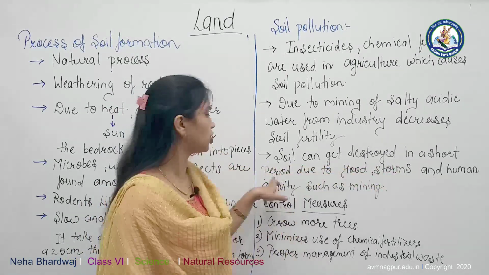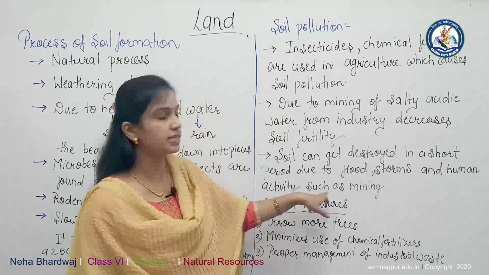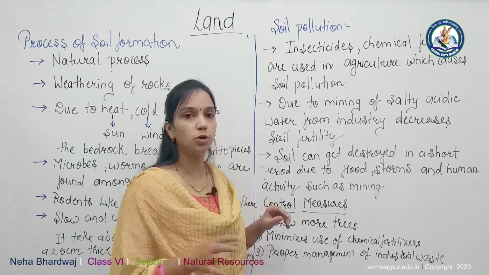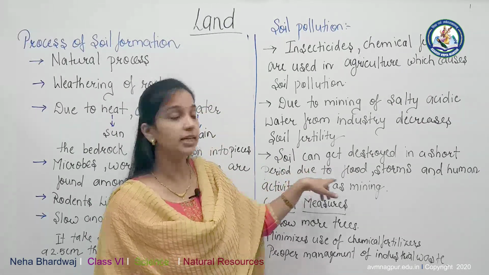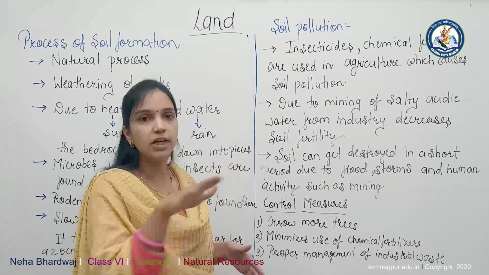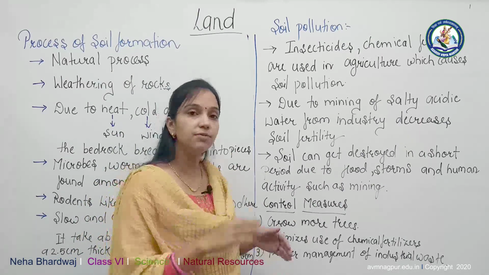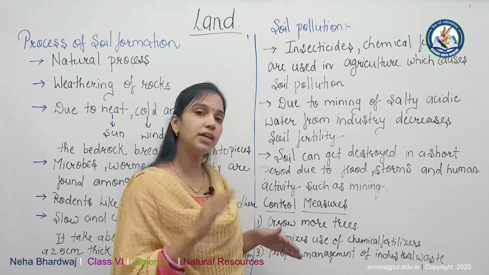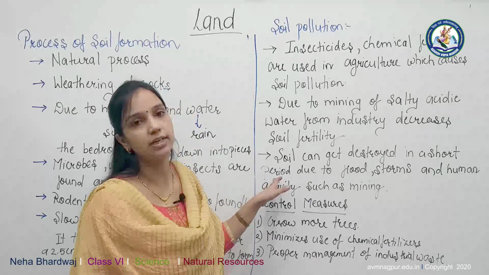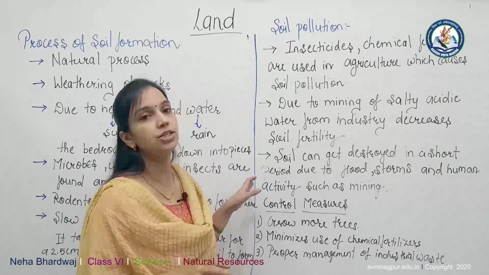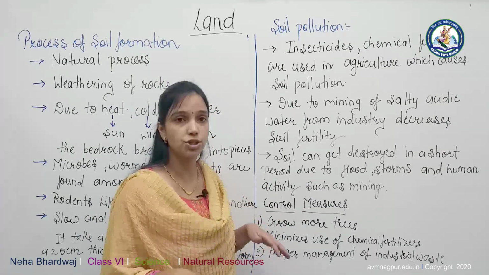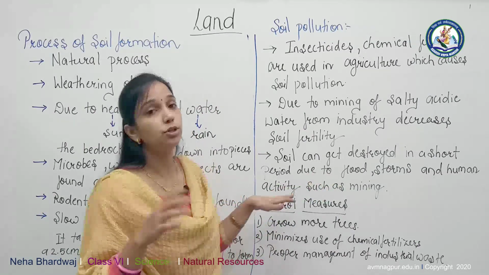Soil can get destroyed in a short period due to flood, storm and human activities such as mining. What will happen if natural calamities like flood or storm occur, or mining occurs due to human activity? The upper layer of soil, which is the fertile soil, flows down. The fertility decreases, and due to this soil erosion occurs. What is soil erosion? Soil erosion occurs when the upper fertile layer is washed off due to these calamities or human activity.